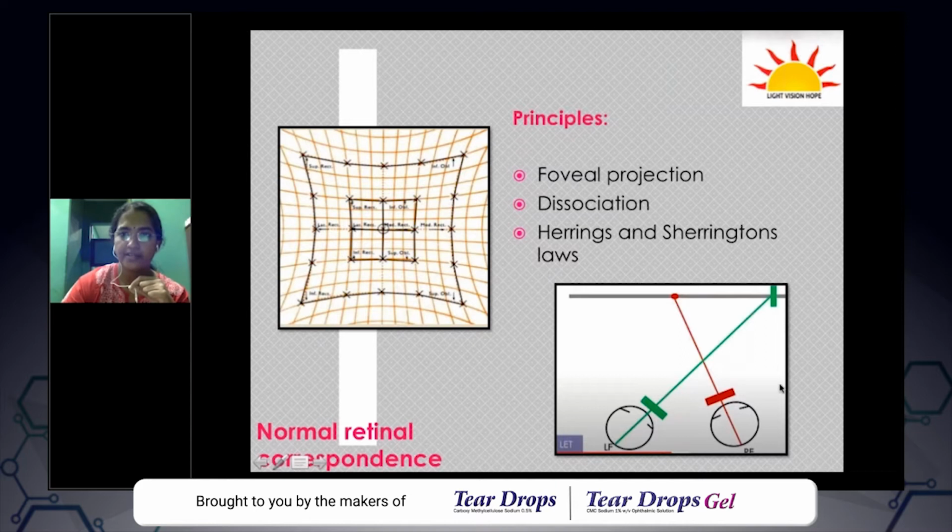I'll explain it in detail in the coming slides. And the Hess chart works because we have these important laws, Hering's and Sherrington's laws. This is the principle behind it. Foveal projection is the principle behind the Hess chart. Also dissociation and Hering's and Sherrington's laws are involved. This is the most important thing.